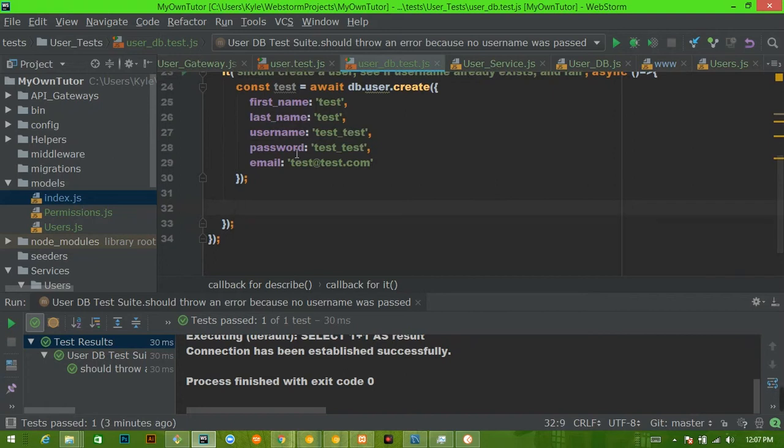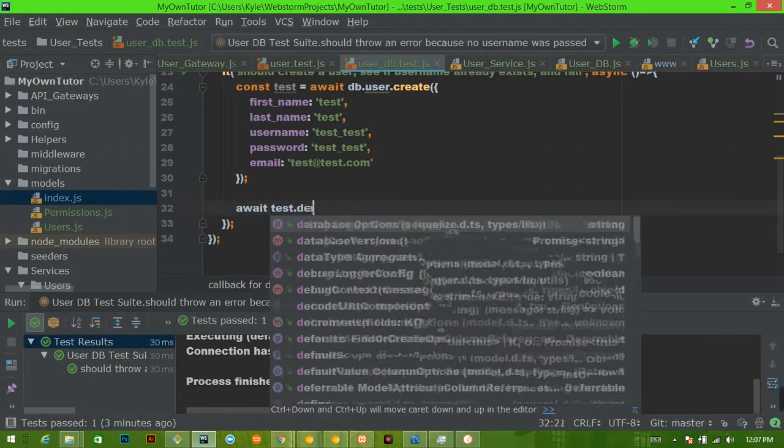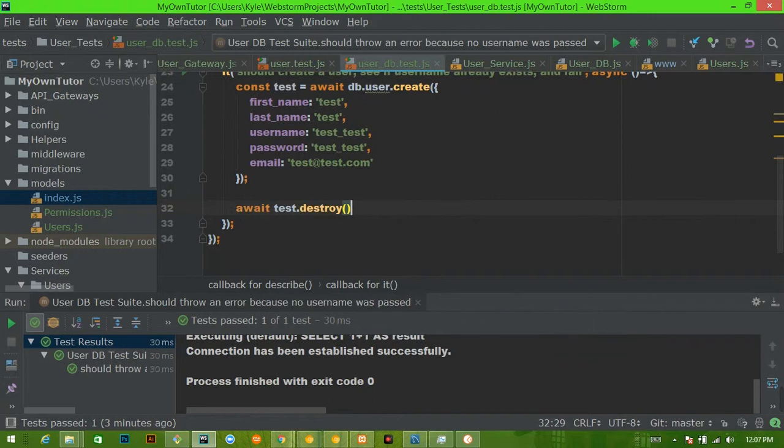So then we want to say await test.destroy. Okay. And what this will do is it will take this object that gets returned from here, and now it's going to delete it.